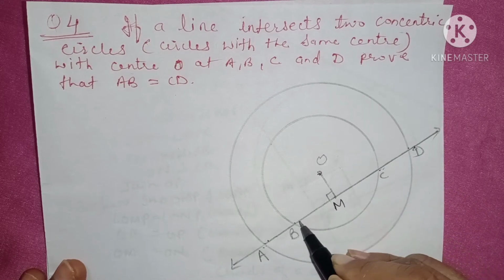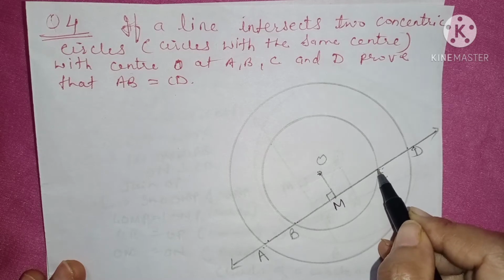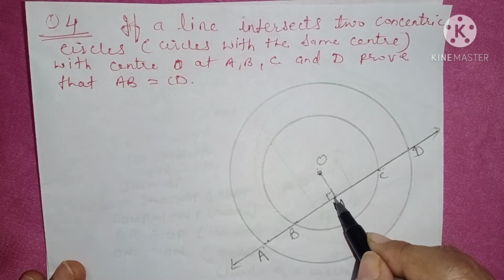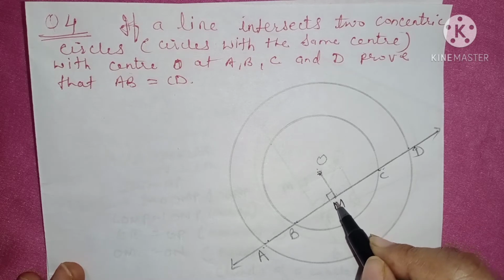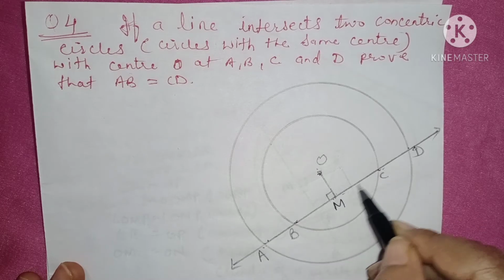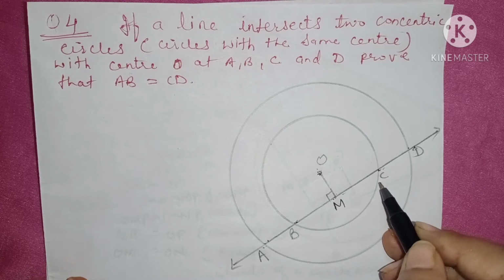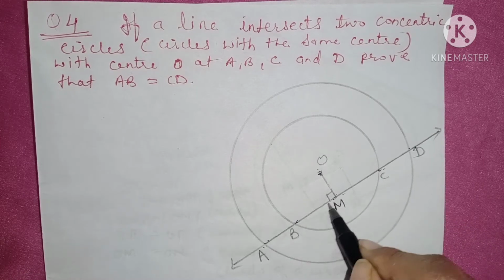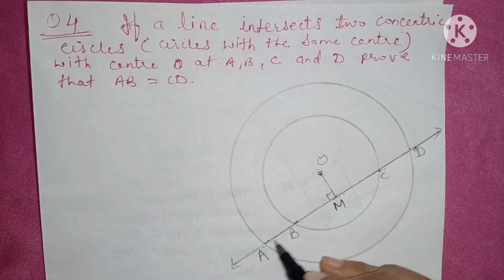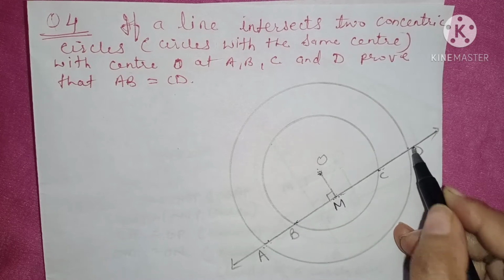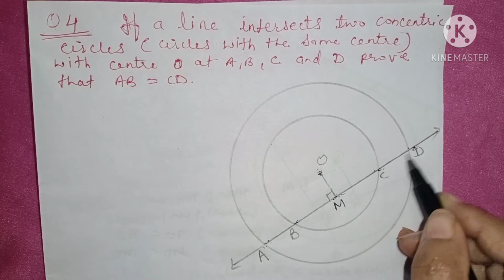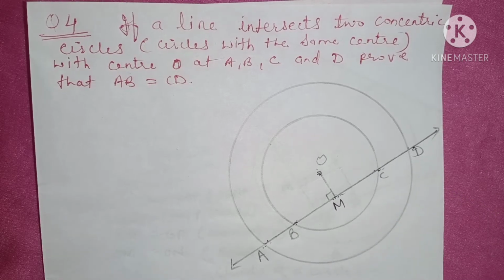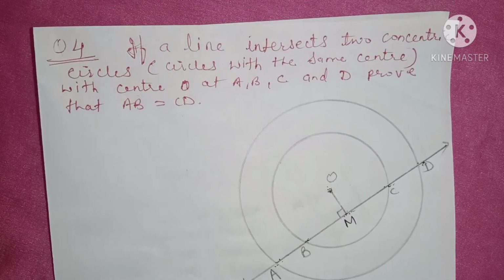Similarly, OM is also perpendicular to the smaller circle's chord BC. OM perpendicular to BC. So a perpendicular drawn from the center of the circle bisects the chord. So therefore BM equals CM. Give it number 2. Now subtract 2 from 1. So when you subtract, AM minus BM, you will get AB, and DM minus CM, you will get CD. Hence AB is equal to CD. Isn't it very simple? Now let's solve.